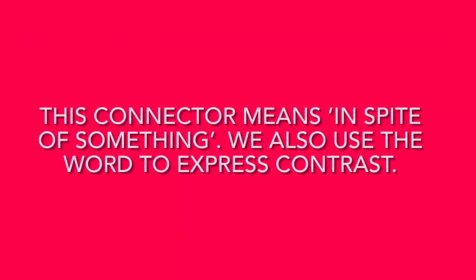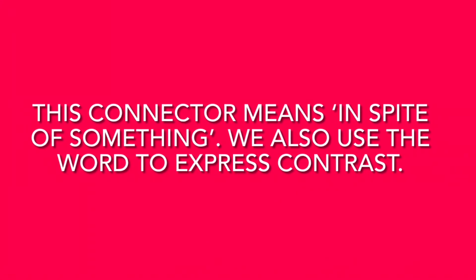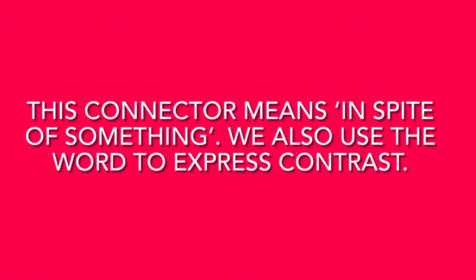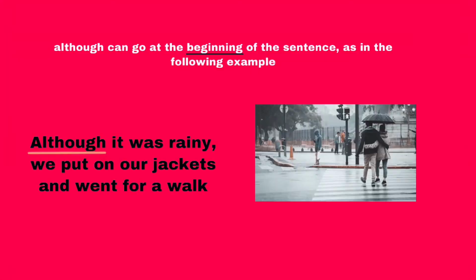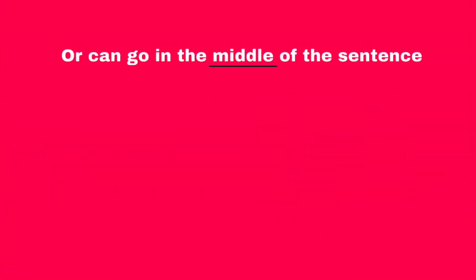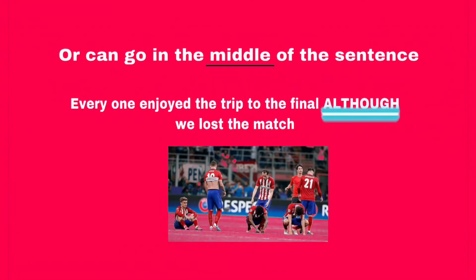Finally, I'm going to explain the word "though." This connector means in spite of something. We also use this word to express contrast. "Although" can go at the beginning of the sentence, as in the following example: Although it was rainy, we put on our jackets and went for a walk. Or it can go in the middle of the sentence, as in the following example: Everyone enjoyed the trip to the final although we lost the match.